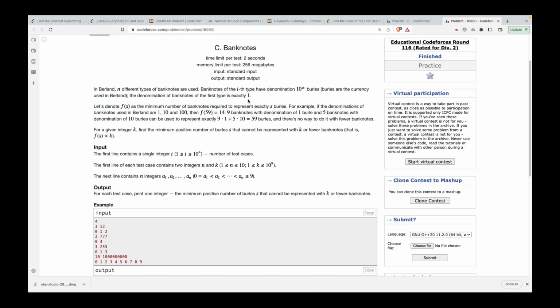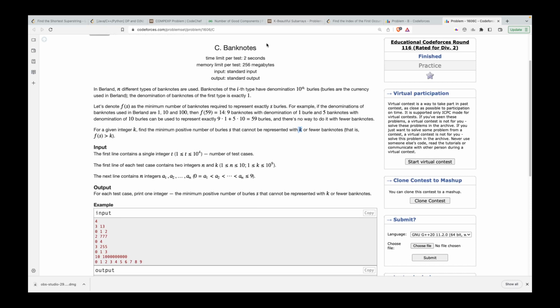So what they're asking is that there would be a number x definitely. If I say that the maximum number of currency notes that you can use is k, then there would be a number that you won't be able to give me. The number could be, let's say, 749 rupees or something like that. So you just have to print 749, since k is limited, so the answer definitely exists. We have to give the smallest possible value of money, or rupees, or whatever currency you're talking about, which you won't be able to give me.